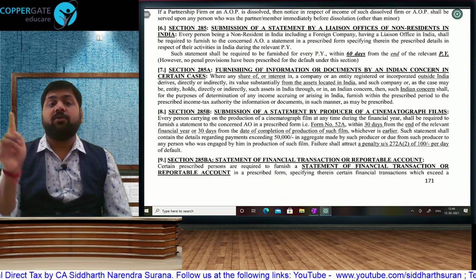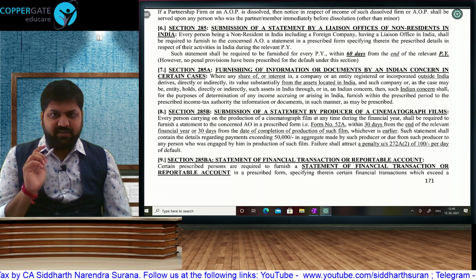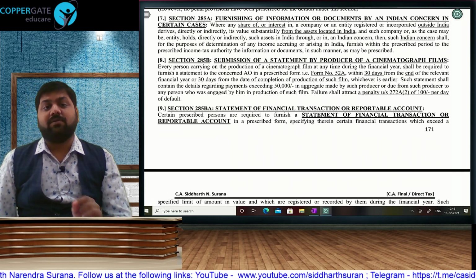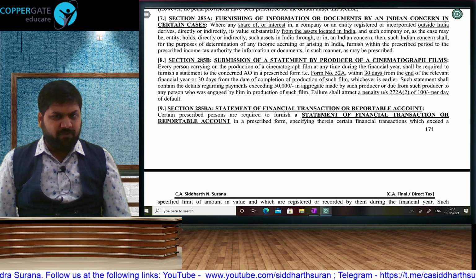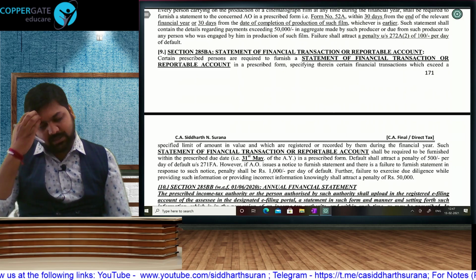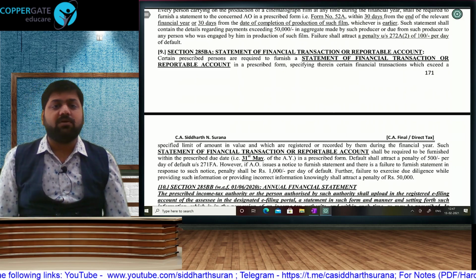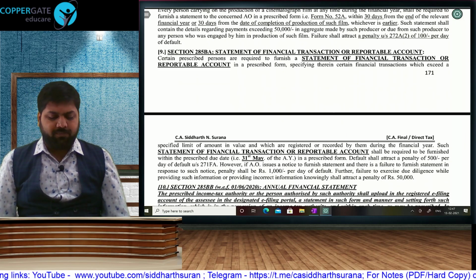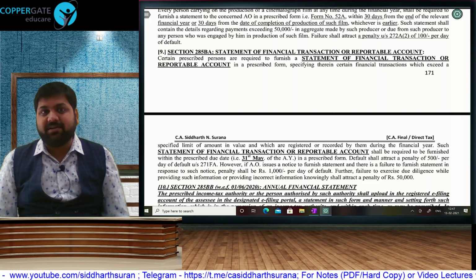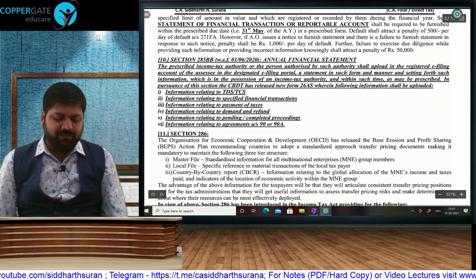An Indian company having foreign ownership will have to give information, otherwise penalty will get attracted. Then a statement by a producer of cinematographic films about all payments of more than rupees 50,000 has to be furnished, otherwise 100 rupees per day penalty. Statement of financial transactions: certain assessees are required to report certain transactions, and if they don't report these transactions, then again 500 rupees per day, and after notice expires 1000 rupees per day penalty will get attracted.